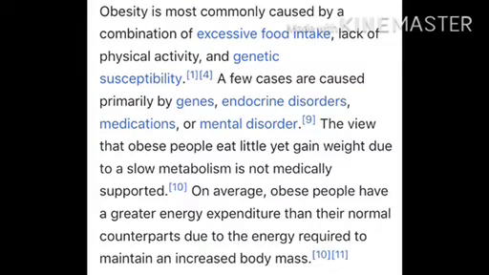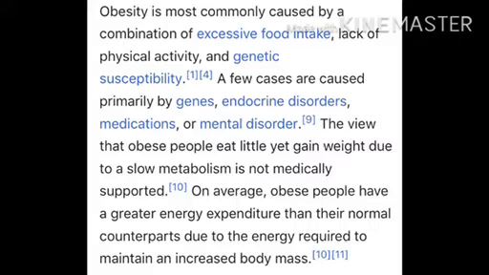Obesity is most commonly caused by a combination of excessive food intake, lack of physical activity, and genetic disorder. A few cases are caused primarily by genes, endocrine disorder, medication, or mental disorder.